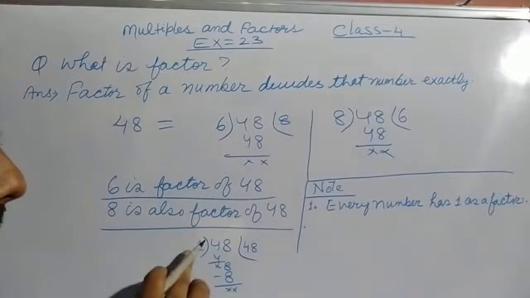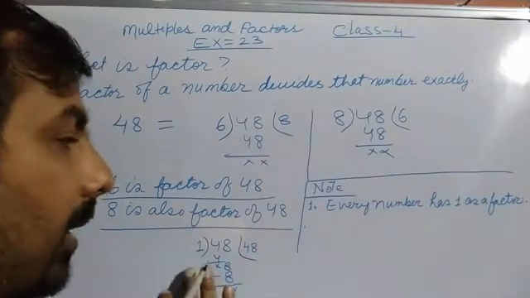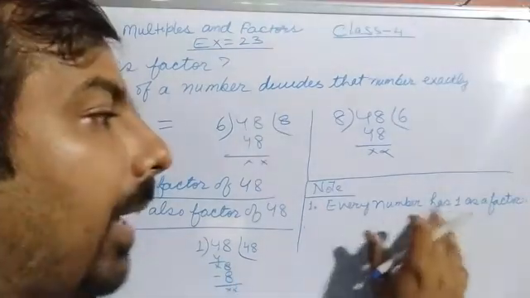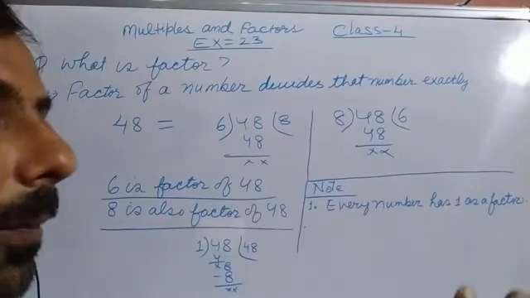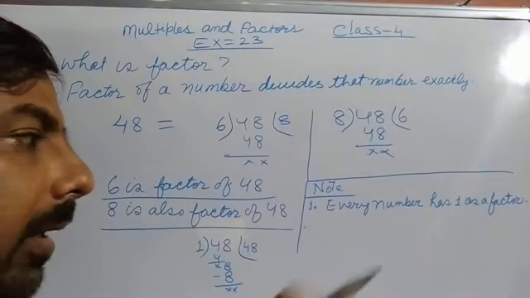So 1 is a factor of every number. Every number has 1 as a factor. All the counting numbers have 1 as a factor.